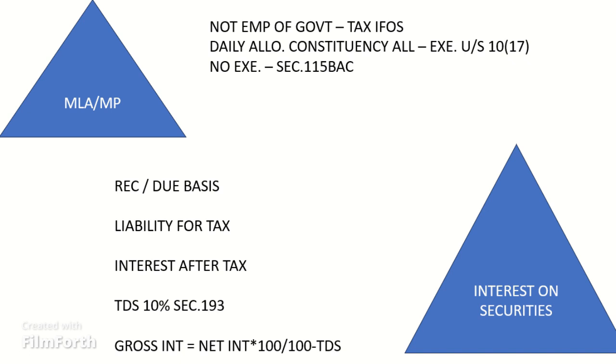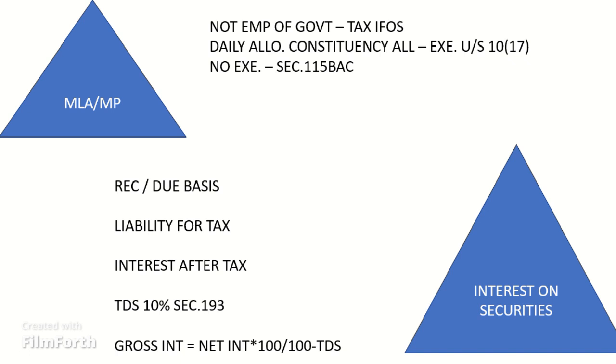No TDS up to 10,000 Indian rupees in case of interest from investment in 7.75% GOI taxable savings bonds, 2008. No TDS up to 10,000 Indian rupees in case of interest from investment in 8% taxable savings bonds, 2003. No TDS is deductible if debentures are issued by a widely held company if interest is payable to